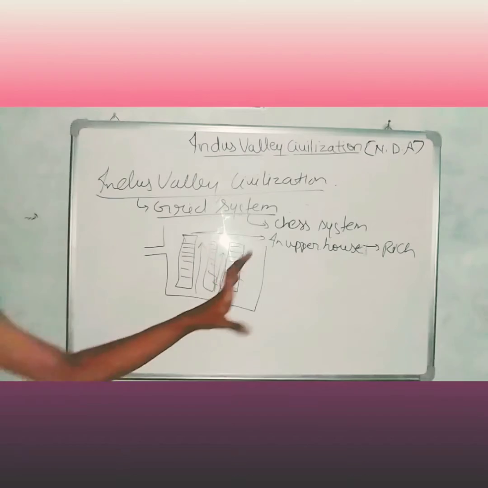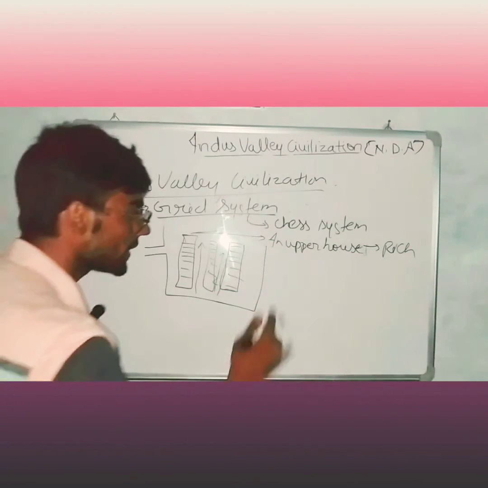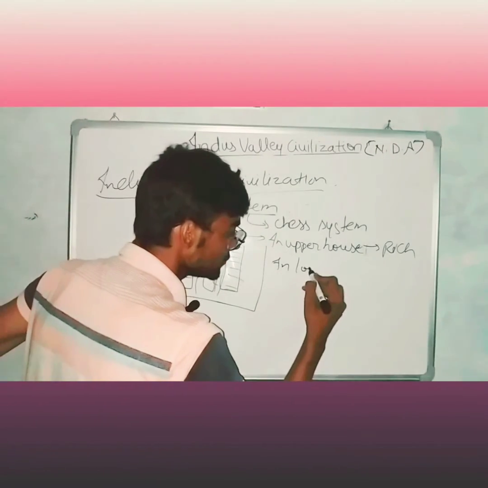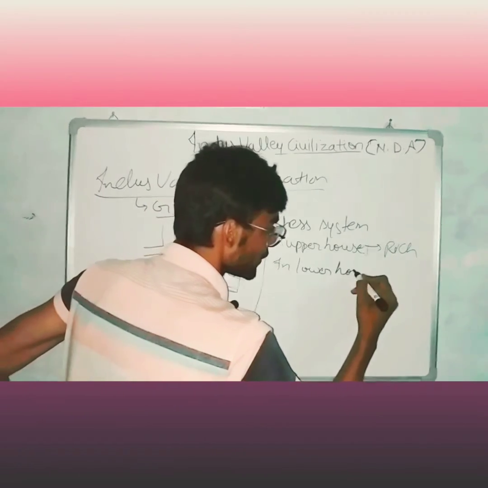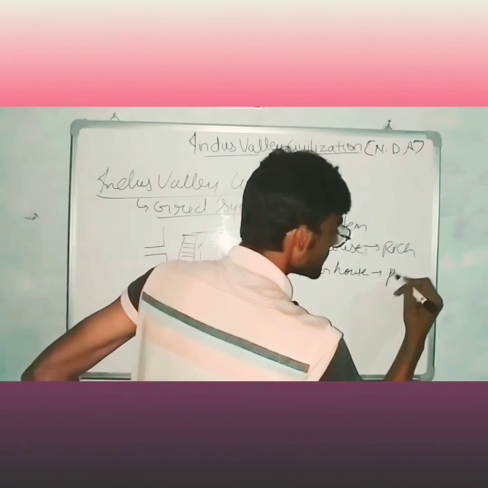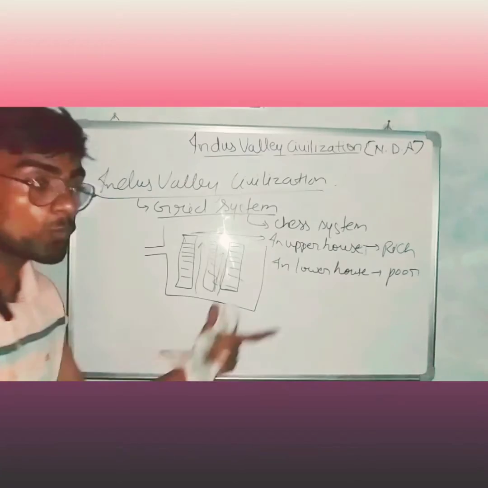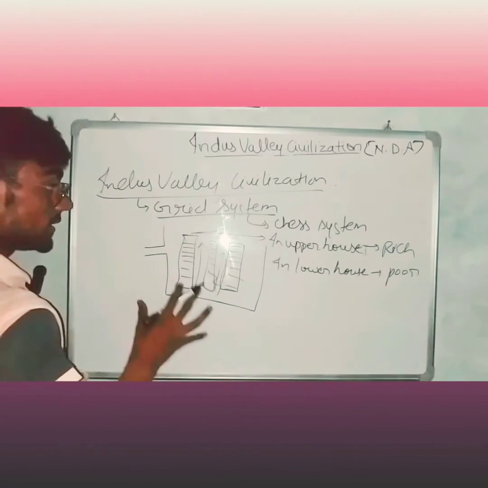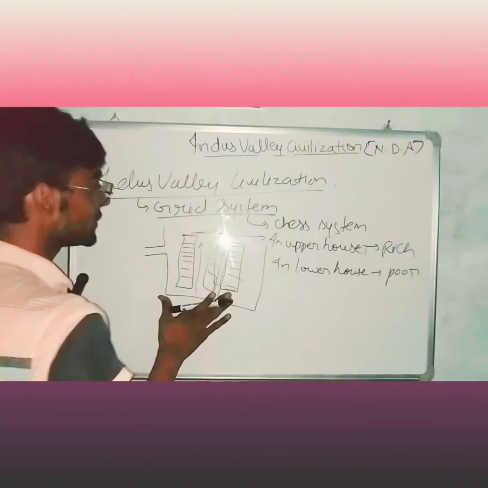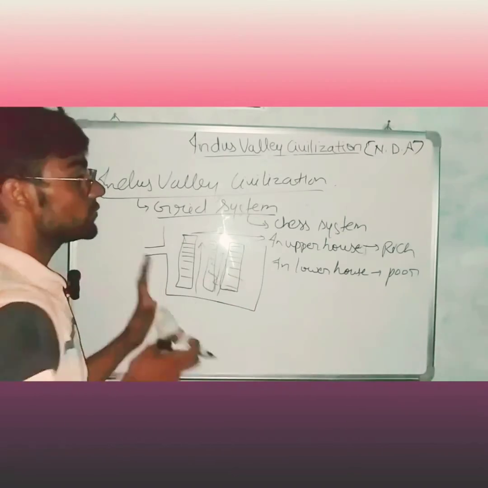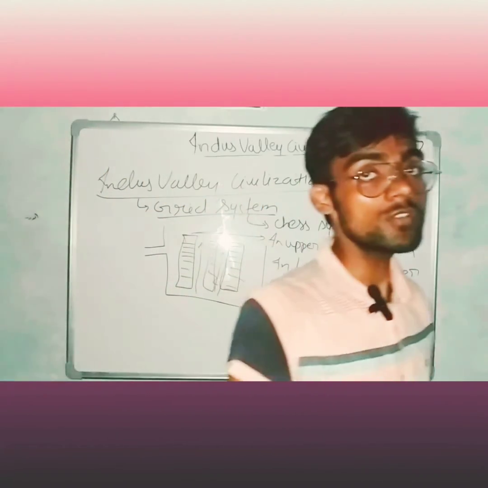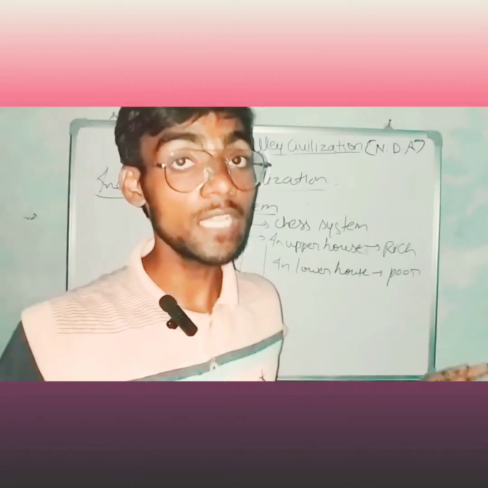In the lower house, poor people are living, and this whole system was based on urbanization.